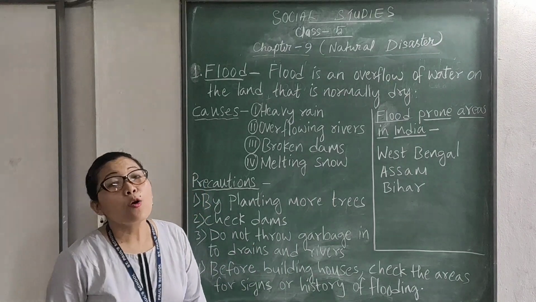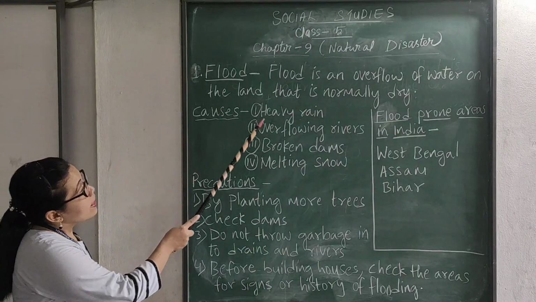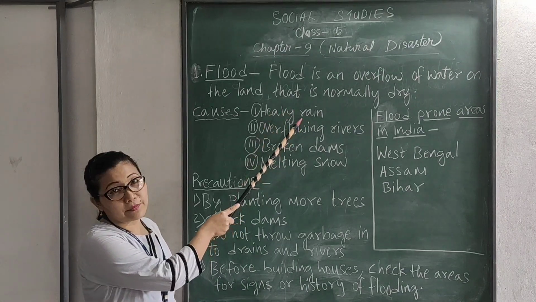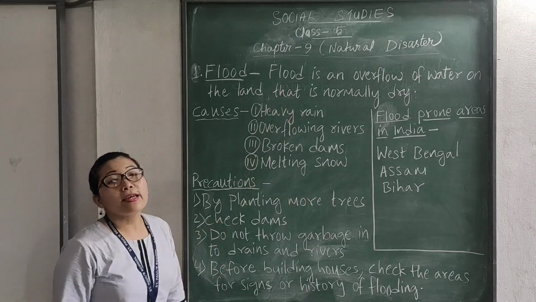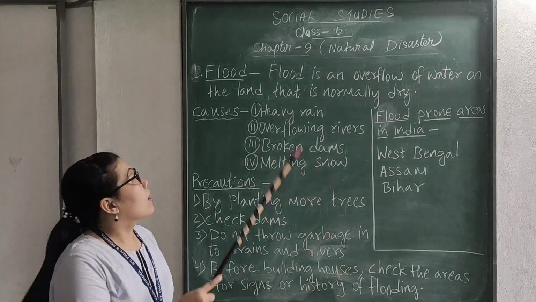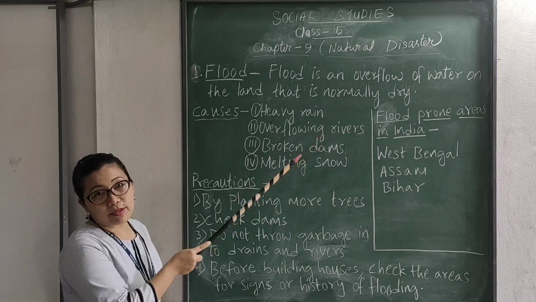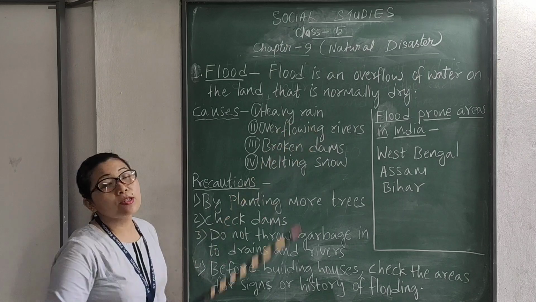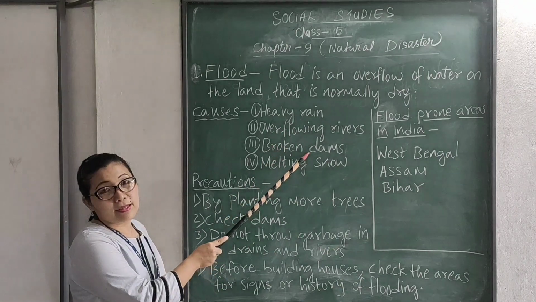Now let us see what are the causes of flood. Heavy rain. Heavy rainfall is the main cause of flood. Number 2, overflowing rivers. Okay, due to heavy rainfall, rivers overflow. Then, broken dams. Understand?